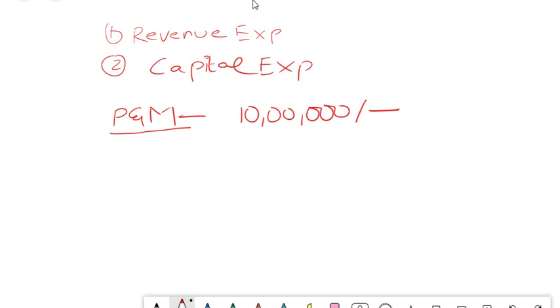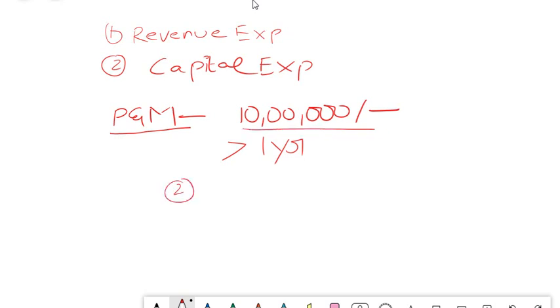So this is the first concept that should come into your mind, whether an expense is a capital expense or a revenue expense. Capital expense means all those expenditures wherein the benefit of those expenditures will accrue to you for a period of greater than 1 year in general. That is your basic accounting logic that should come to your mind when you classify a revenue expenditure and a capital expenditure. The second thing that should come to your mind is the quantity of the amount.